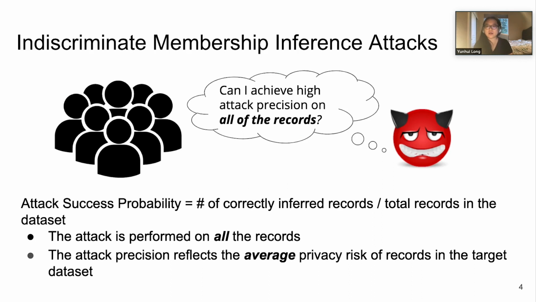In prior works, the goal of the attacker in the membership inference attack is to achieve high attack precision on all of the records. We call this an indiscriminate attack. In an indiscriminate attack, the goal of the attacker is to infer the membership of all the records in the training dataset, and the attack success probability is the number of correctly inferred records divided by total records in the dataset. This calculation reflects an average privacy risk of records in the target dataset.